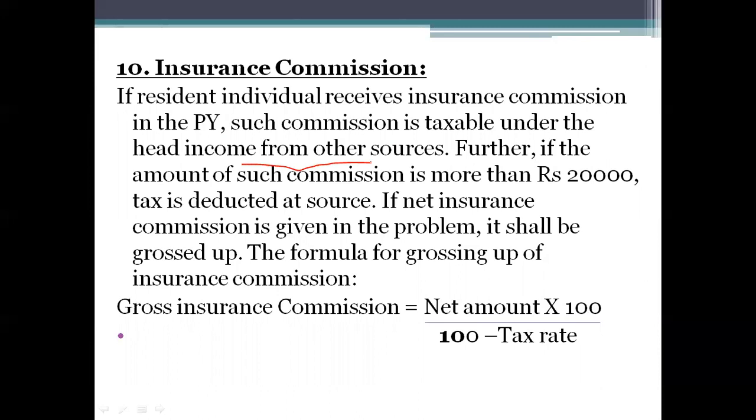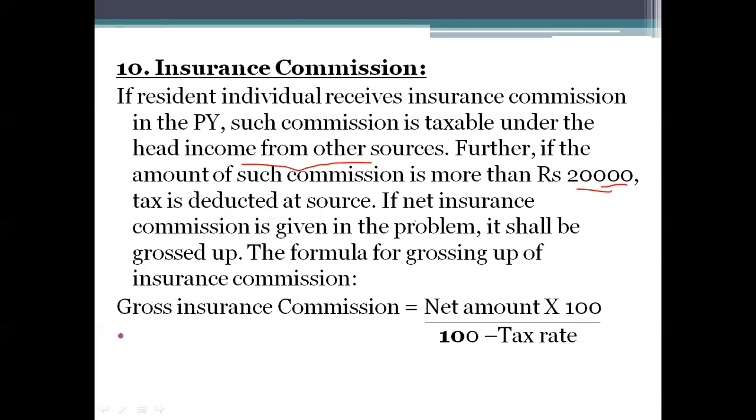Whatever amount you have received as insurance commission, if it is more than 20,000, that means you are working as an insurance agent and getting commission, and if that commission amount exceeds rupees 20,000, then the insurance company can deduct the tax at source.